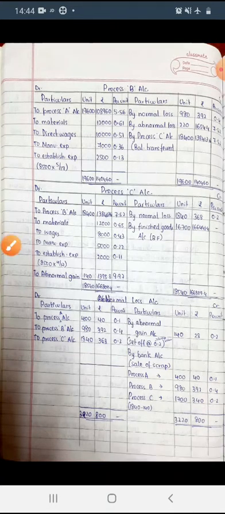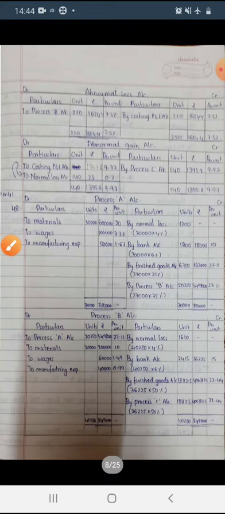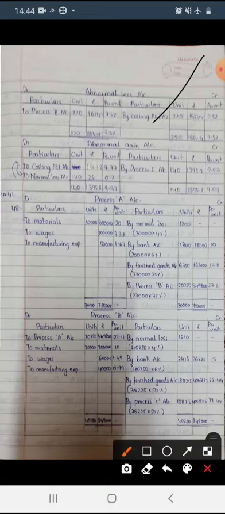Okay, next we'll find out the abnormal loss account. It's very easy. Abnormal loss is under which process? Abnormal loss is under process B, right? To process B account, you just enter the abnormal loss. You have to transfer that to the costing profit and loss account. Okay, then abnormal gain account. In which process? In process C, right? By process C account, you have to enter the abnormal gain figures.